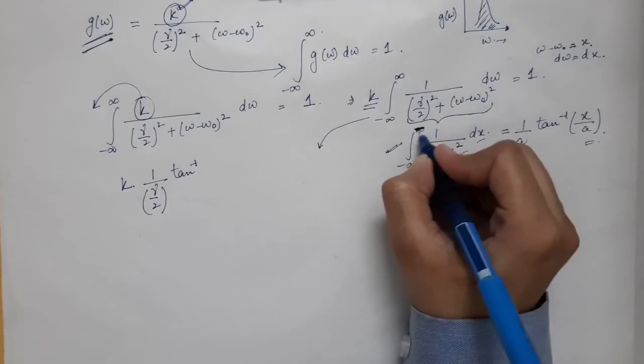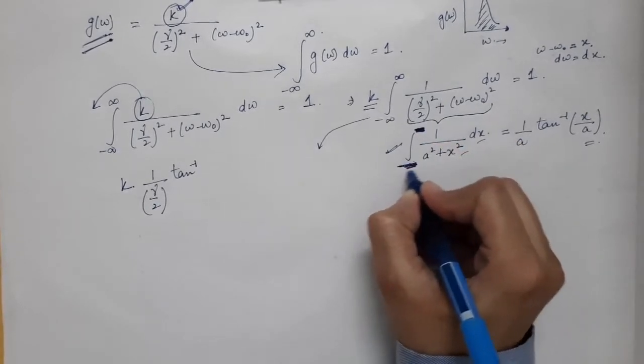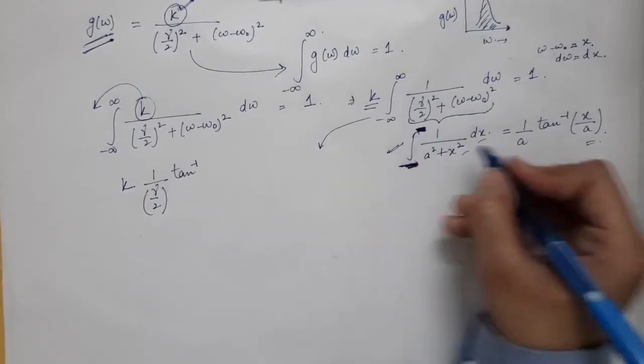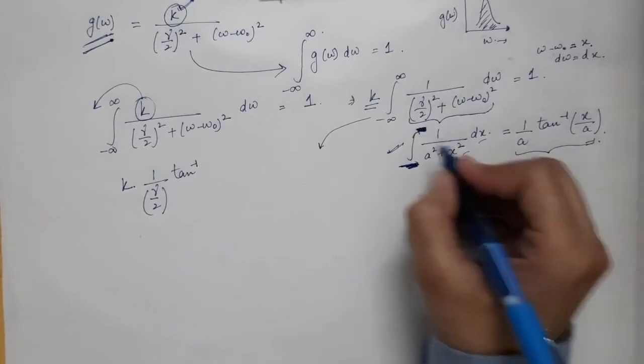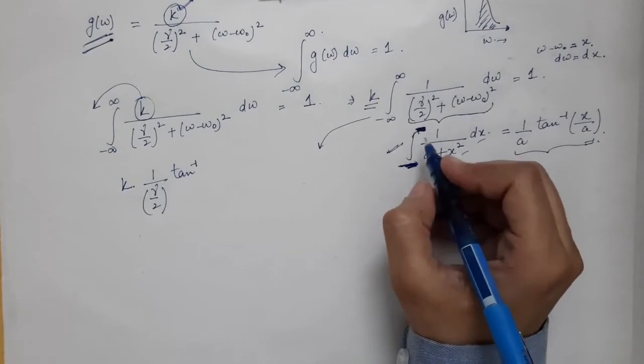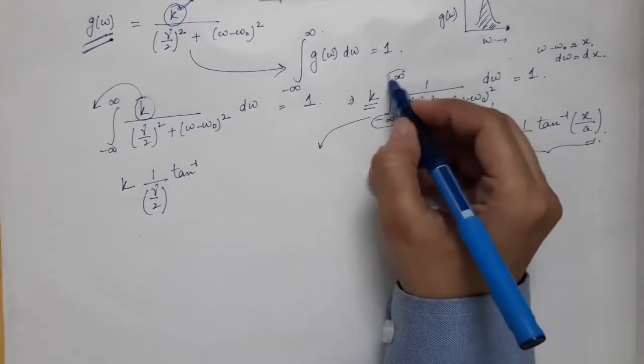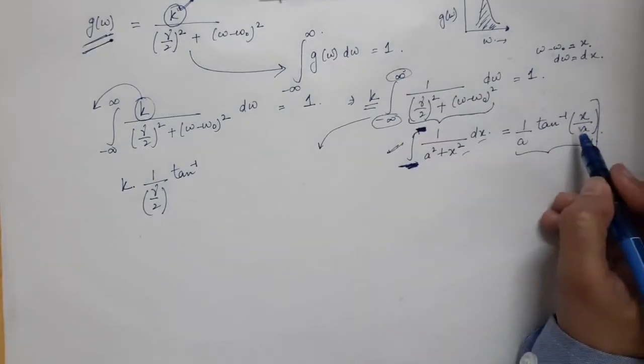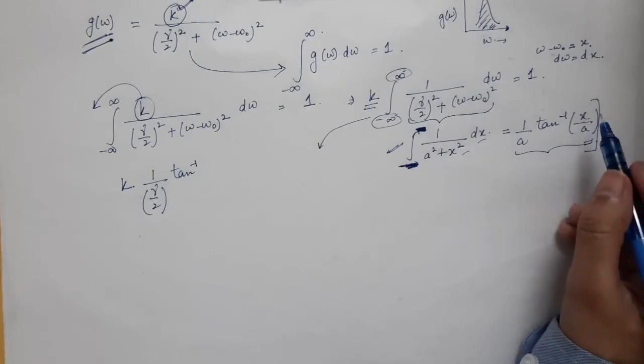Sorry, I have written the limits over here, but this formula is for an indefinite integral. When you want to use the limits, we insert the limits from minus infinity to infinity.